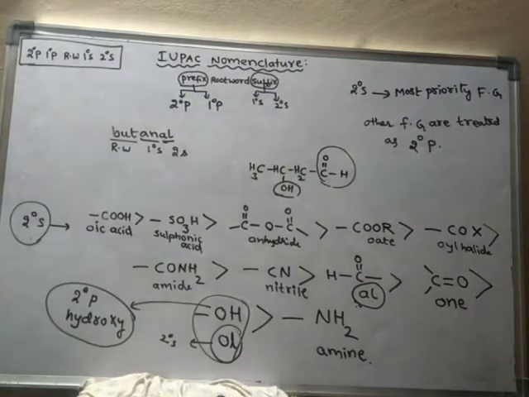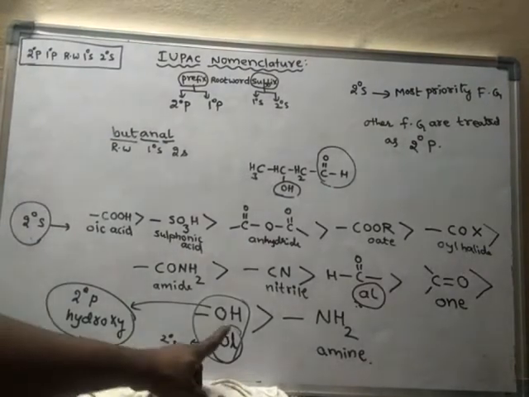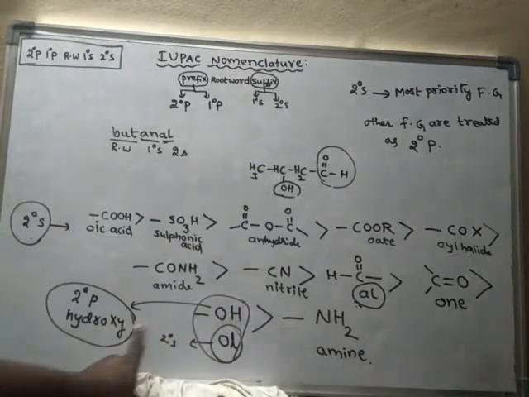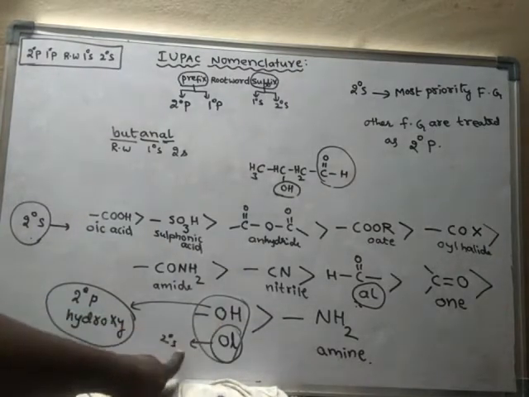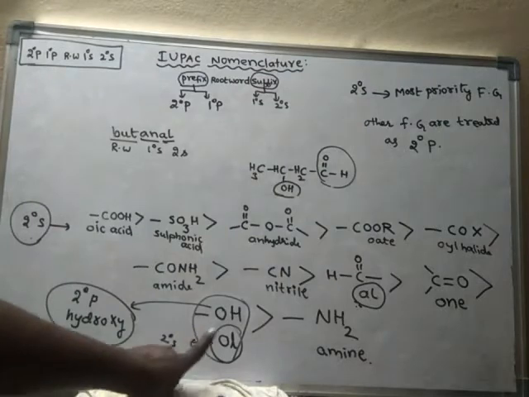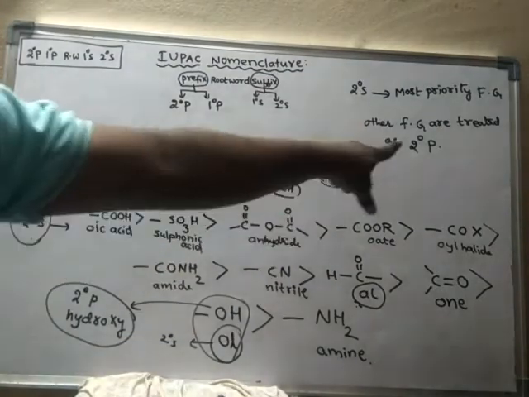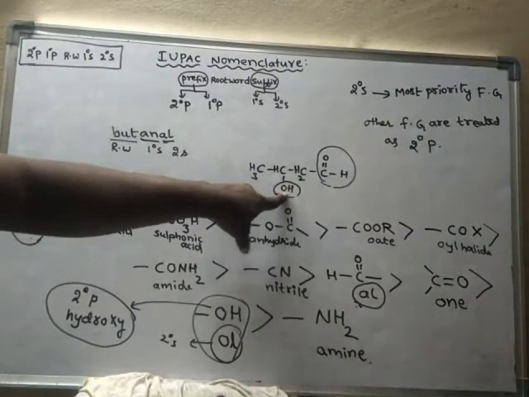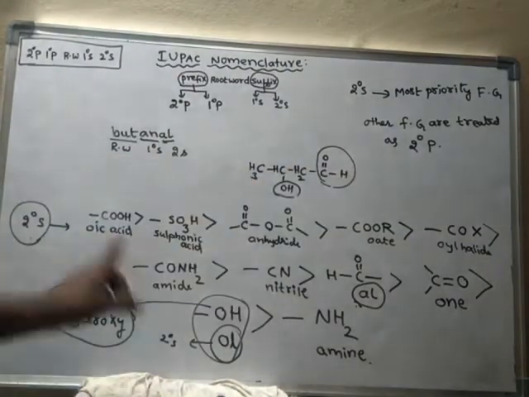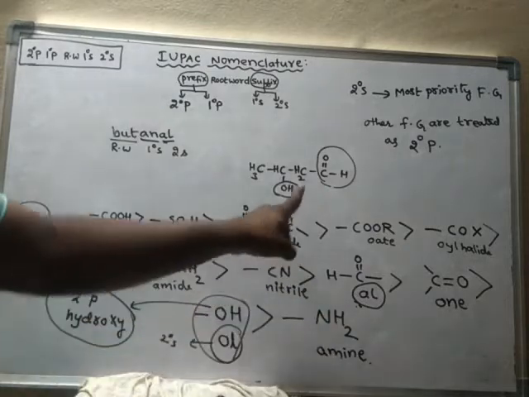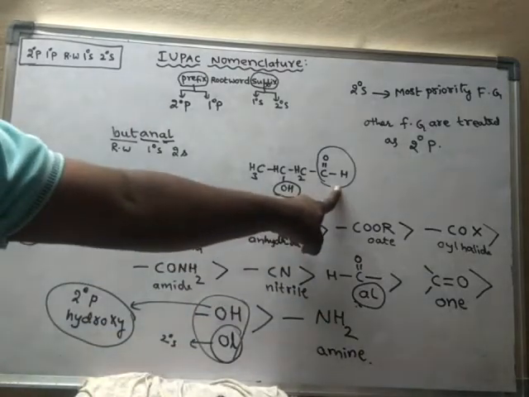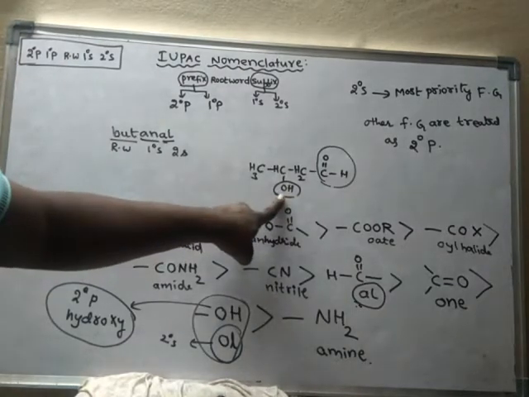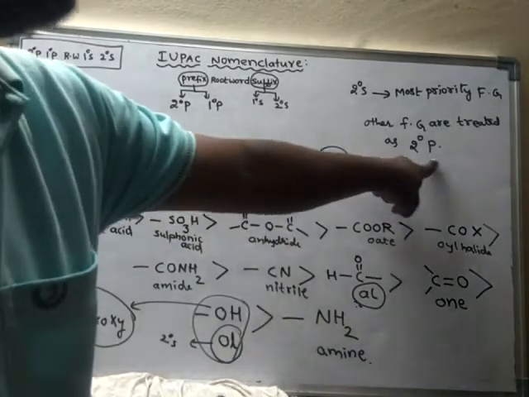So what is the secondary prefix? Secondary prefix name for alcohol is hydroxy. Here alcohol is not appearing as secondary suffix. Alcohol is appearing as secondary prefix because it is a less priority functional group and this is the more priority functional group. By following this order, we can decide which is more priority and which is less priority. Hence, the less priority functional group is said to be secondary prefix.